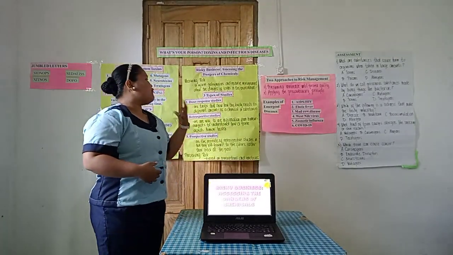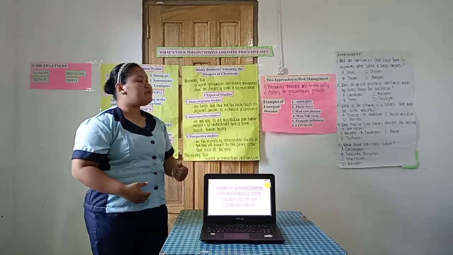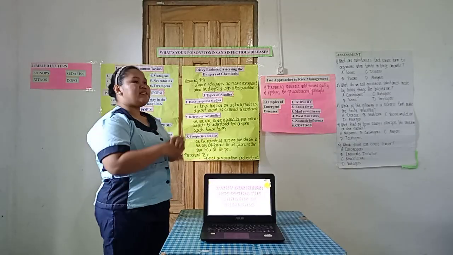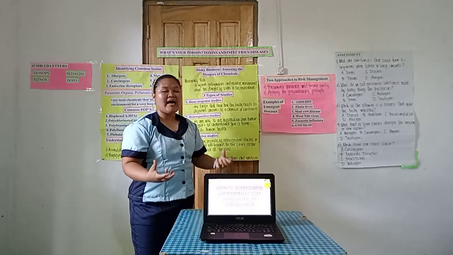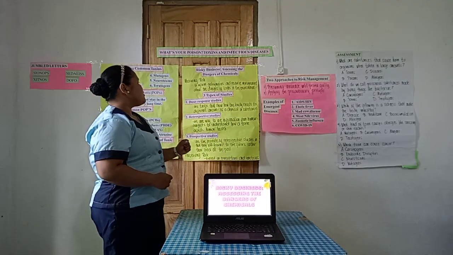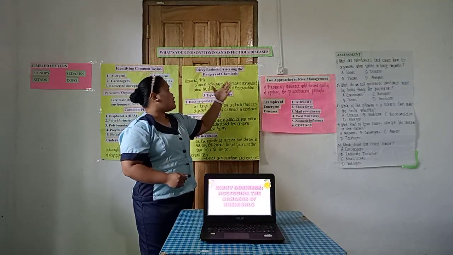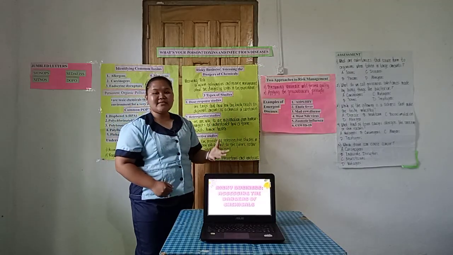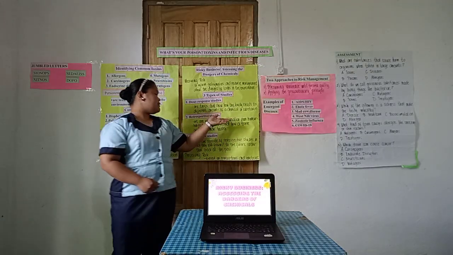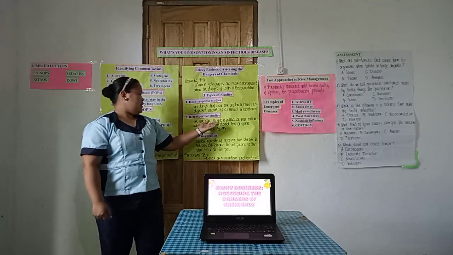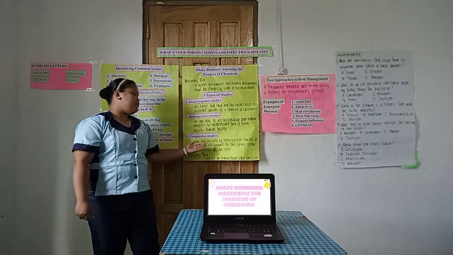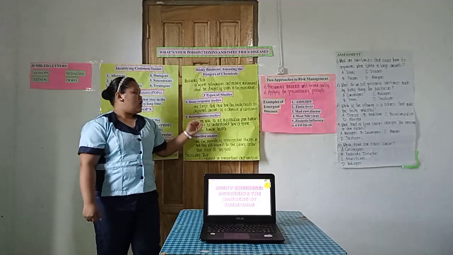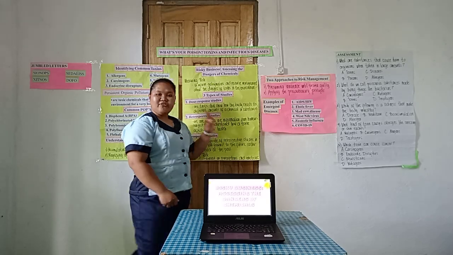Very good. This is to inform policy makers and resource management about the different dangers and toxins in the environment. So, the risky business: assessing the dangers of chemicals. There are 3 studies. First is dose response studies, second, retrospective studies, and third, prospective studies. So let us differentiate the 3.